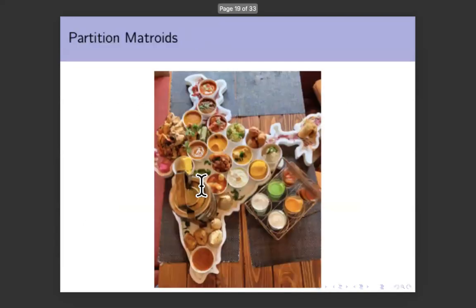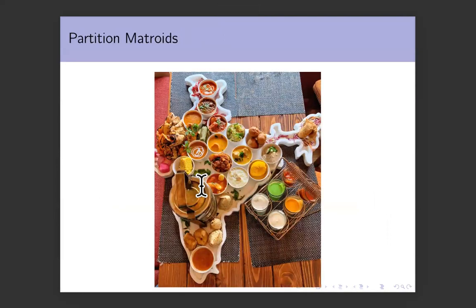So you are in India and you see amazing food everywhere, but you're only one person, you can only eat that much. So what you decide to do is you decide that you will take one food item from each Indian state. And as soon as you made this decision, you're now working with partition matroids. You have the universe of all amazing food items in India. They are partitioned by state into various parts, and you restrict yourself to taking one item from each state.